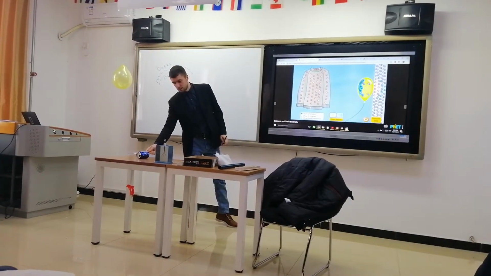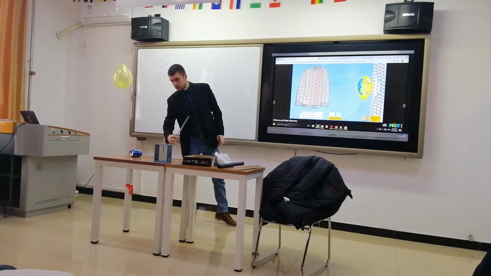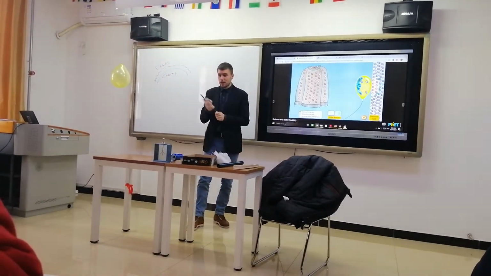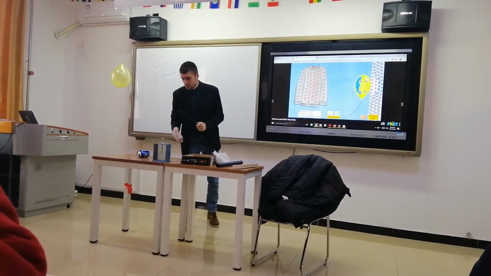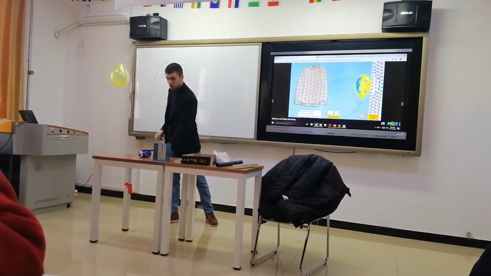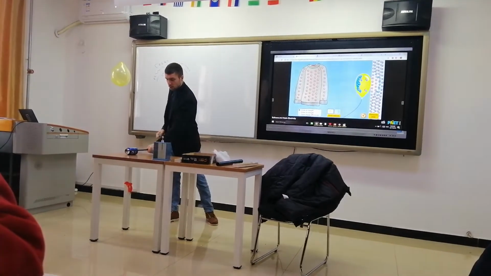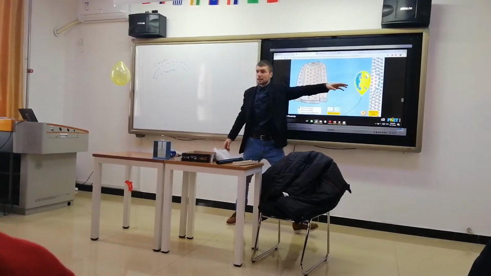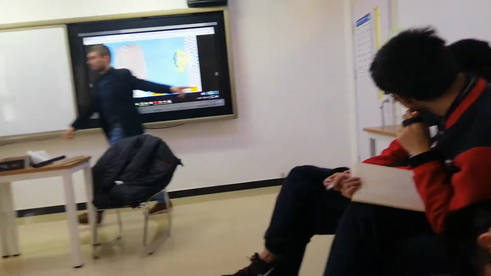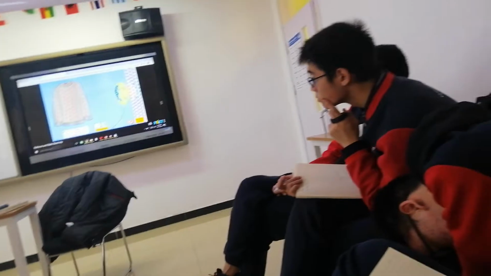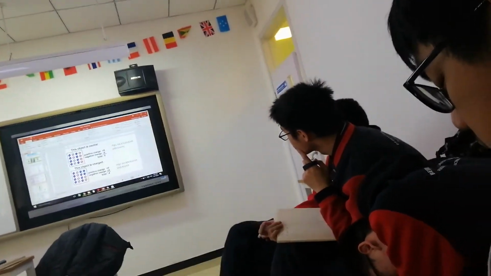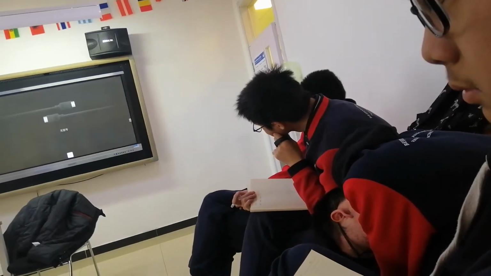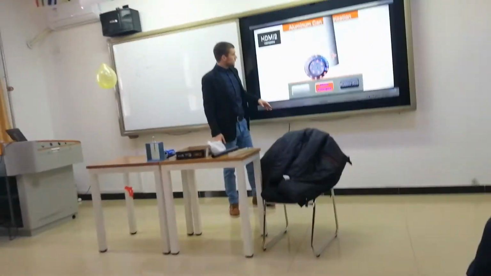So, see, it attracts straight away, in the same way as it does with the negatively charged rod. You see? Negatively charged rod. So that can be explained in the same way as this phenomenon. Whether the rod is positively or negatively charged, the metal can is neutral inside, so it can attract it either way.